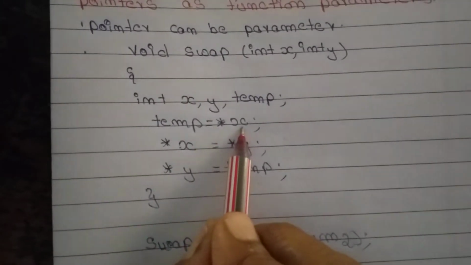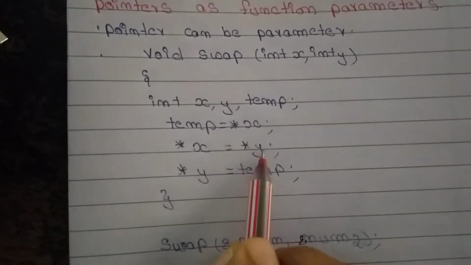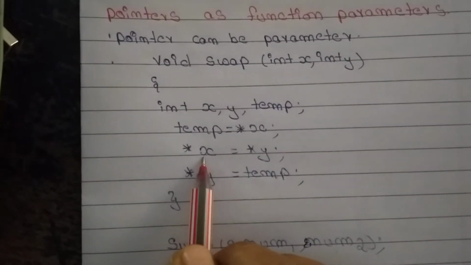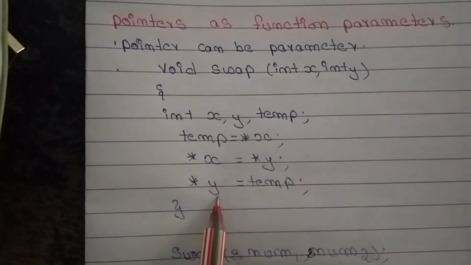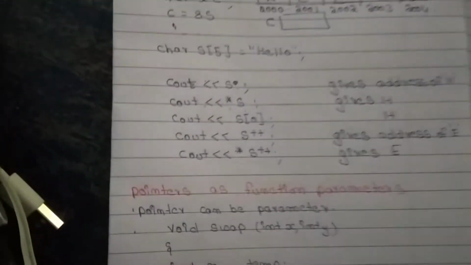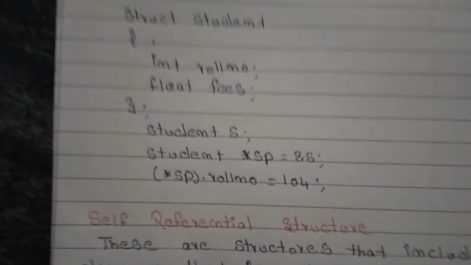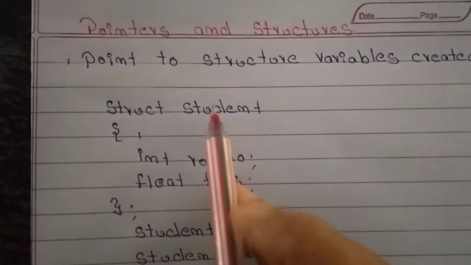It means the value in x should be shifted to temp, the value in y should be shifted to x, and the value in temp should be shifted to y. Okay. So now let us see one more topic called pointers and structures. Number of revisions should be there.